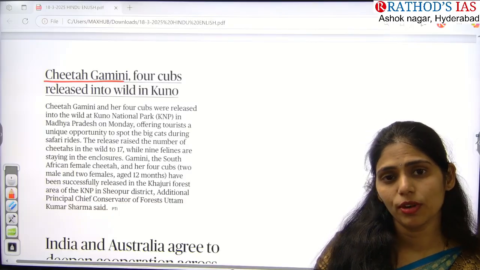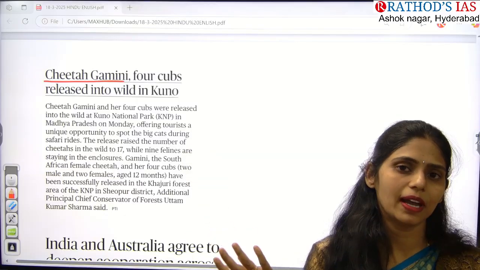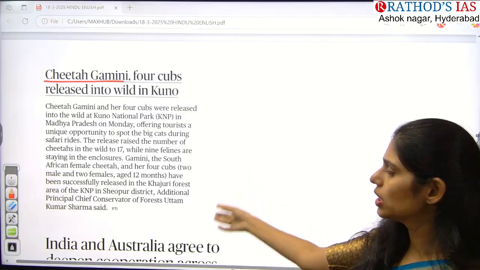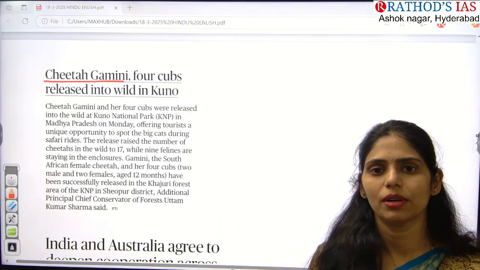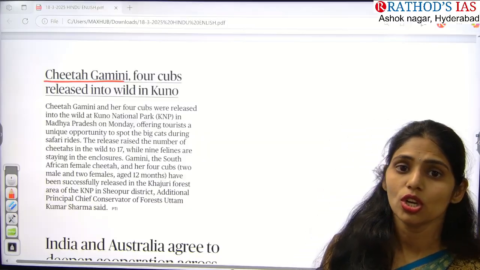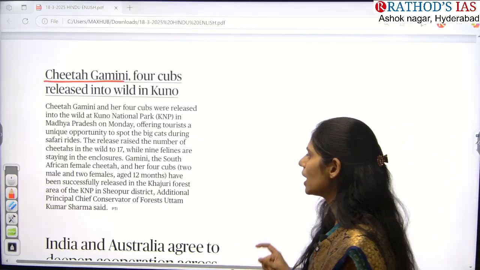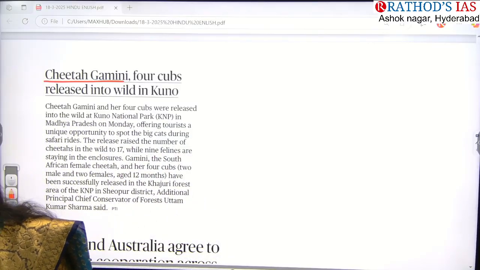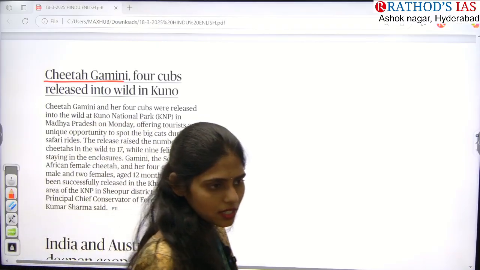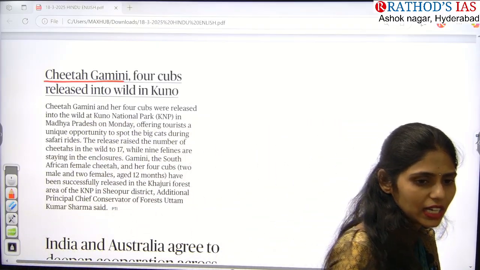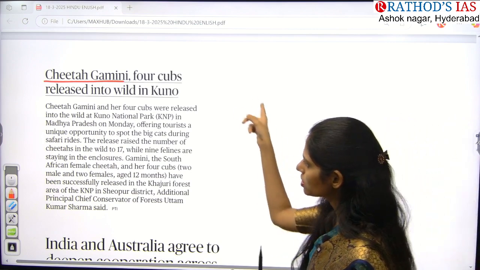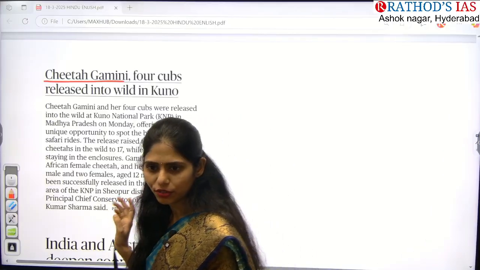Here our government of India is bringing cheetahs from Africa, especially from Namibia and South Africa, and they are introducing them in this park called Kuno National Park, which is located in Madhya Pradesh. So here you can get a question regarding this reintroduction project of cheetah, or else you may get questions regarding Big Cat Alliance, and you may get a question regarding this Kuno National Park. So in these three areas you have to focus from this article point of view, guys.